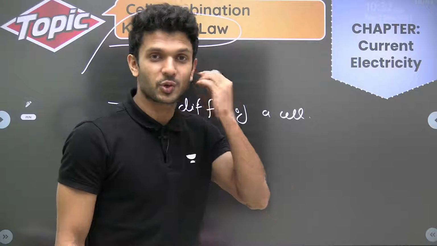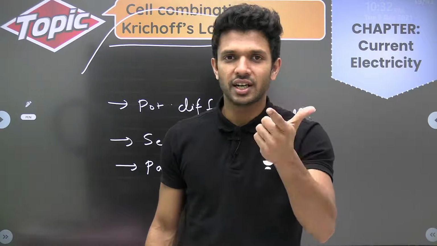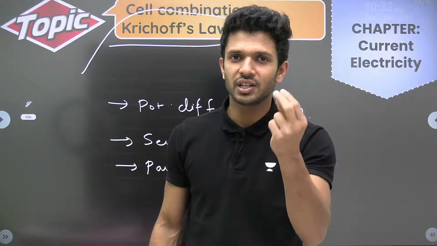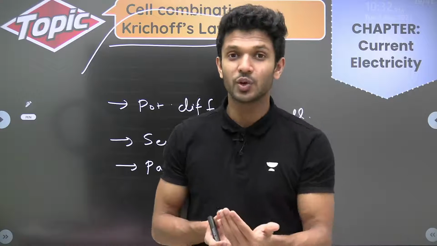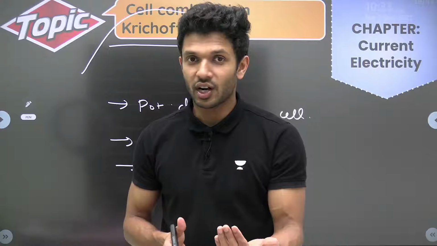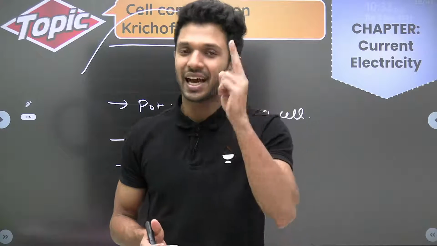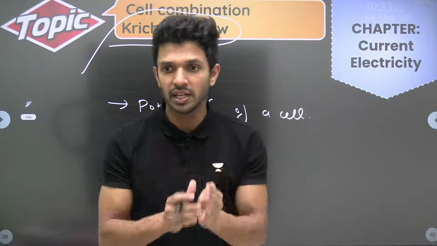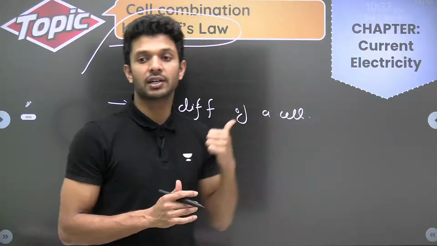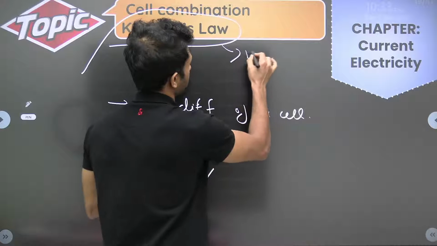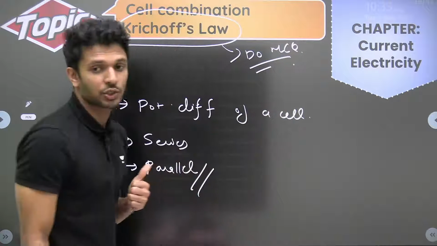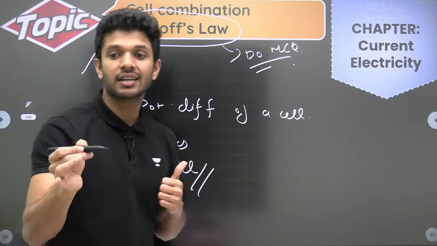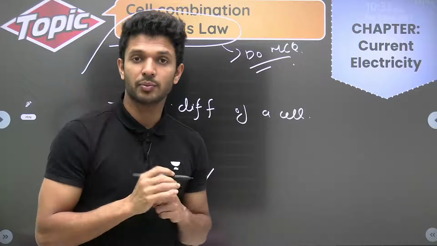Now, needless to say, among all the important topics, this is the super important one of this chapter, which is Kirchhoff's law. Two laws are there: the current law, and the second one is the voltage law, or the loop rule. However you want to call it, the concept and the method of applying that should be there. Do some MCQs related to Kirchhoff's law as practice. It will help you a lot in understanding this concept in a much better way. Very important.